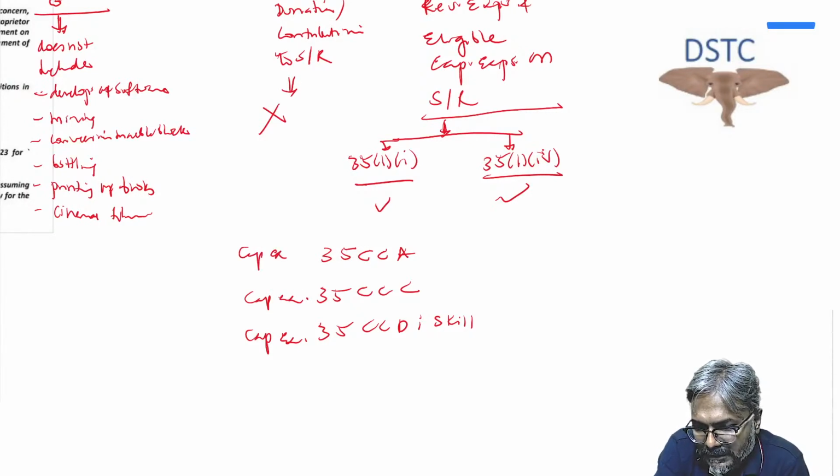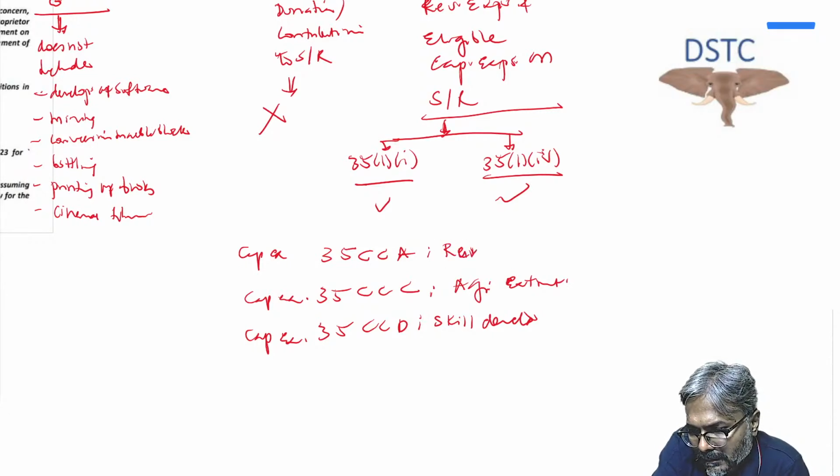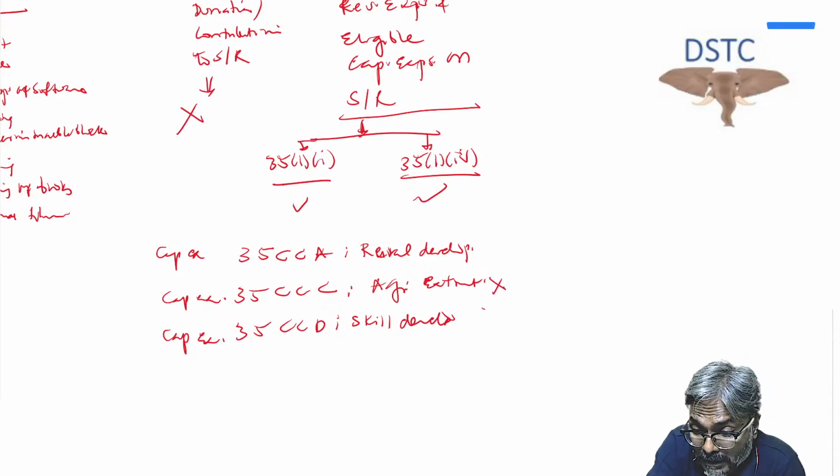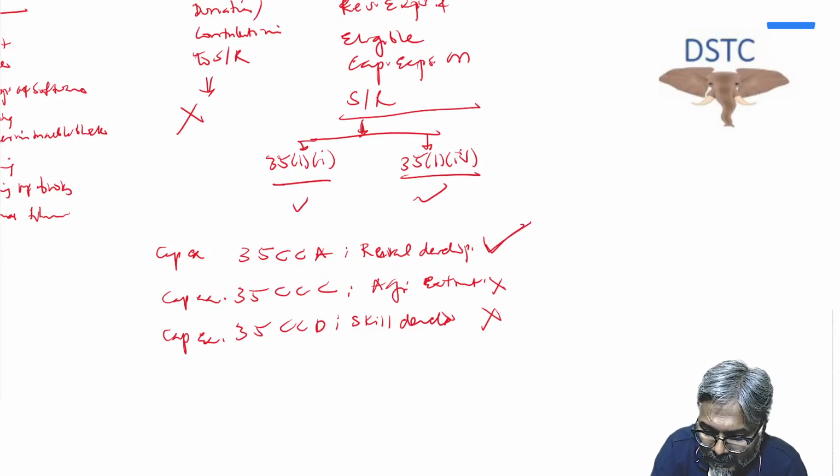These are all capital expenditure. 35CCD is for skill development, 35CCC is for agriculture extension, and 35CCA is for rural development. Be careful: as far as 115BAA or 115BAB is concerned, agricultural and skill development are not available, but rural development, students, is available. That is a point you should always bear in mind. I hope all of you are clear with this one.